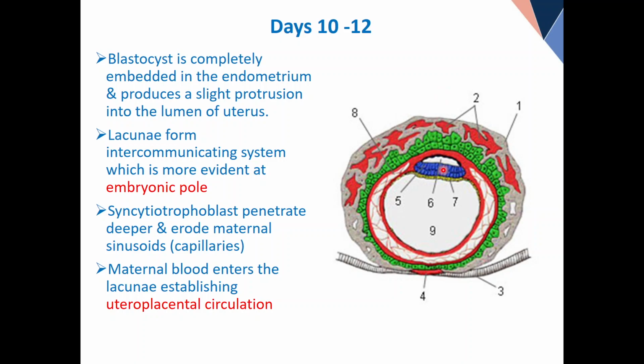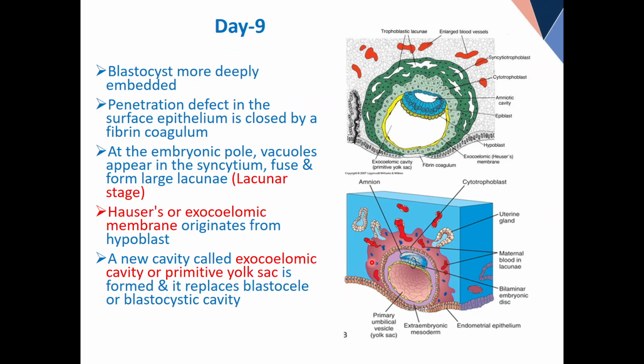Blue, epiblast, easy. Cavity is amniotic, amnioblast, hypoblast. The yellow cavity is the Heuser's membrane. Now this all red or orange, this all orange, it's a new layer. Where was this layer? Look at this here, different colors. Can you see this yellow color here?